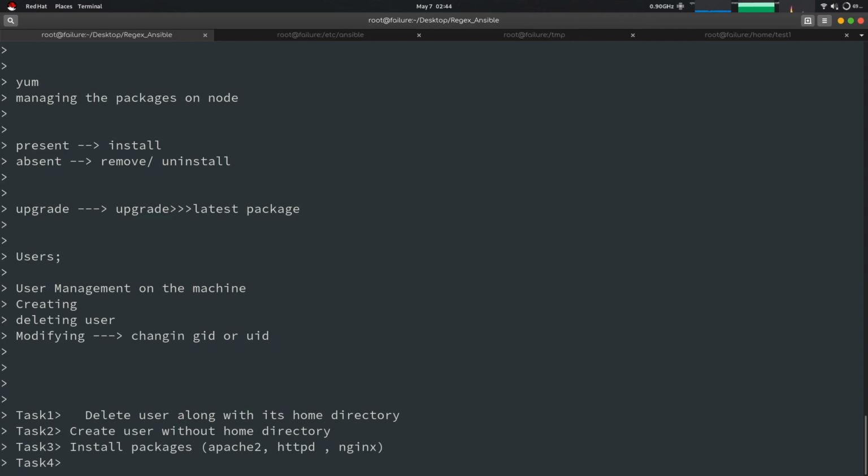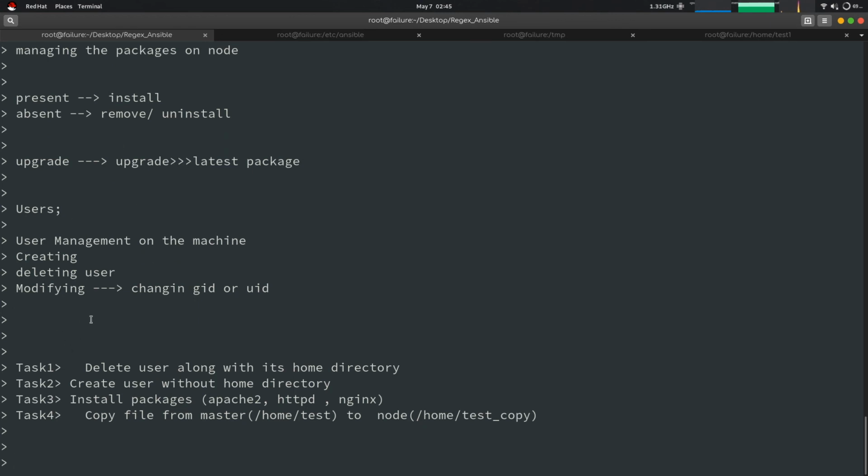After that you have to copy a file from the master, like the file should be on the master, for example /home/testfile, and it will be copied to the node in the home folder with the name test_copy. So these are the four tasks you have to do.